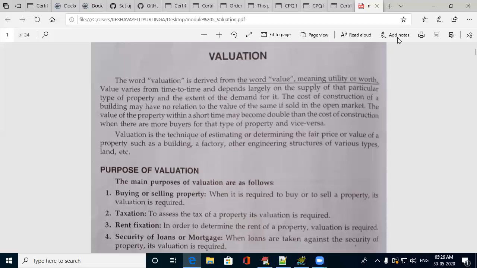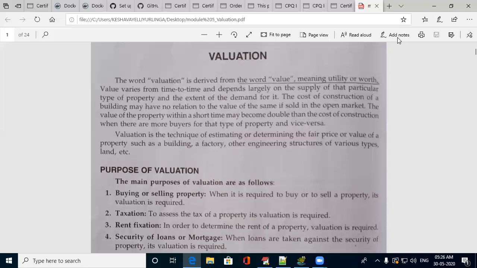It depends on the locality where you have constructed, or the demand in that particular area, or the aesthetic appearance and structural design. On various factors, its value depends. Its value keeps varying from time to time. It may increase or decrease from the cost of construction. Cost of construction is the amount which you have invested initially, whereas value is its worth from time to time. At any particular time it may change, whenever required.